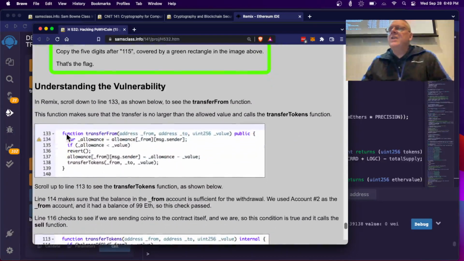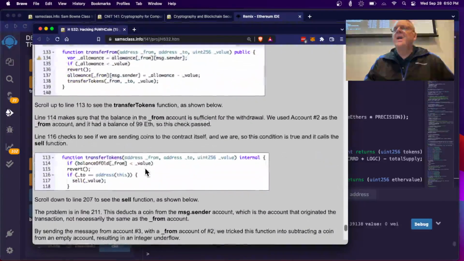So anyway, you can see the flaw. The flaw happens here. This function makes sure that a transfer is no larger. If allowance is less than or equal to value, then revert. This is the allowed amount of money you have. The amount that was permitted, it checks to make sure that's okay, and then it uses transfer tokens to send the money.